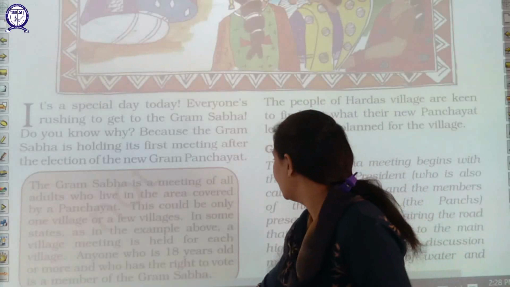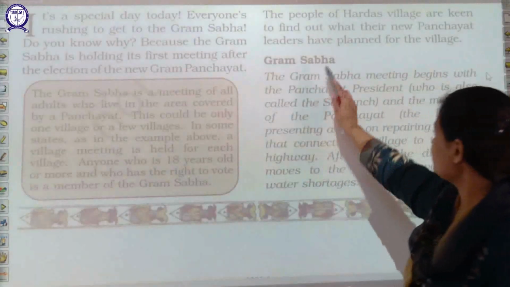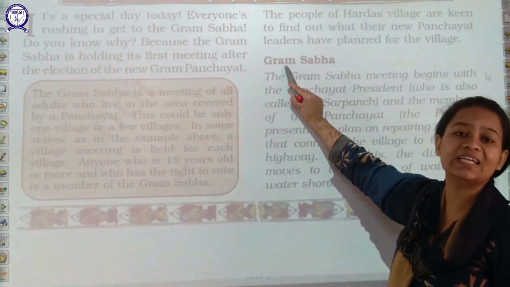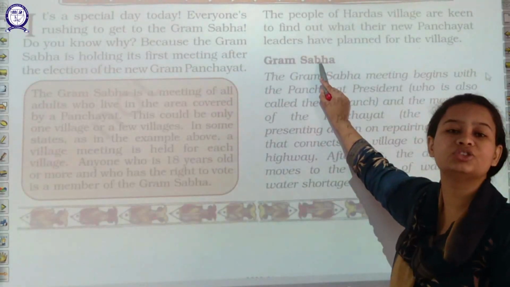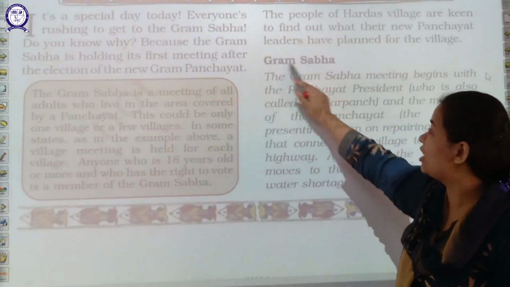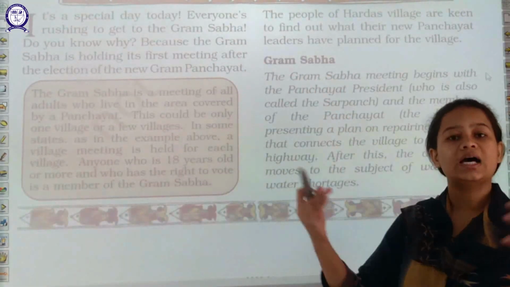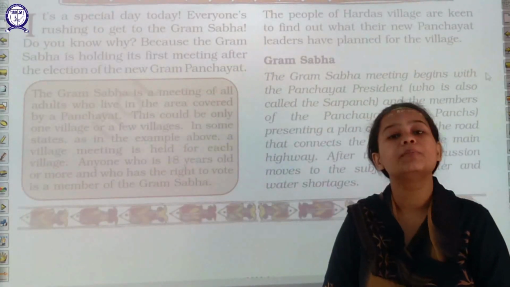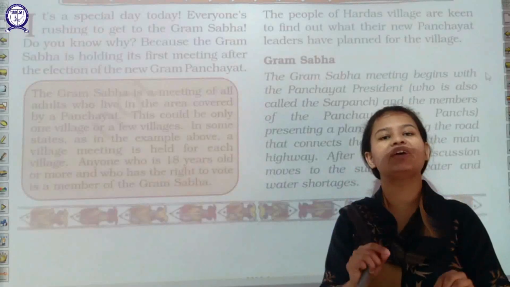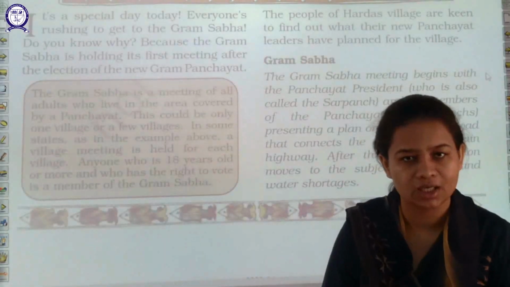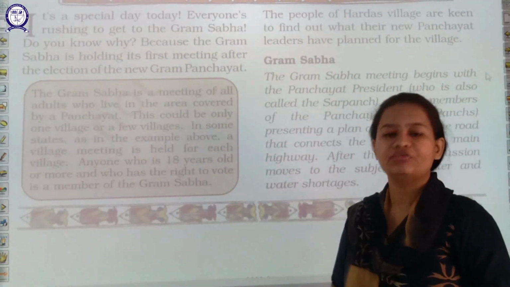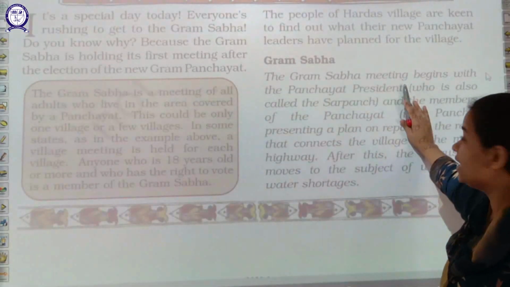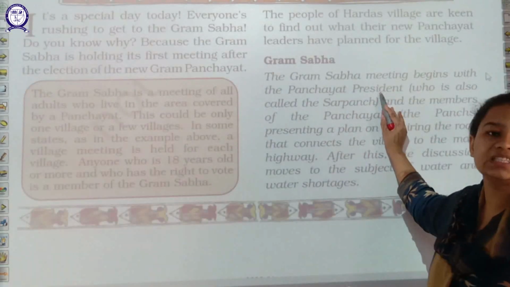Now you can see here, the first thing is Gram Sabha. What is Gram Sabha? I already told you, Gram means village, Sabha means association, a place where all the villagers come together to solve a particular problem, or the place where various decisions are taken for the welfare of the villagers. It is mentioned here that the Gram Sabha meeting begins with the Panchayat President.